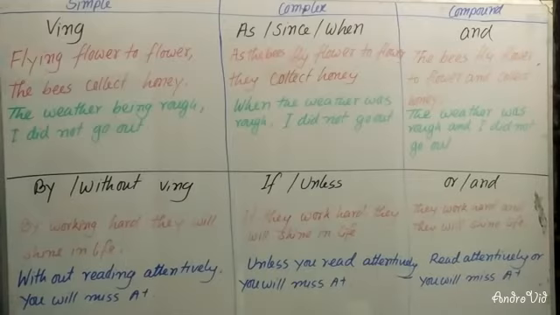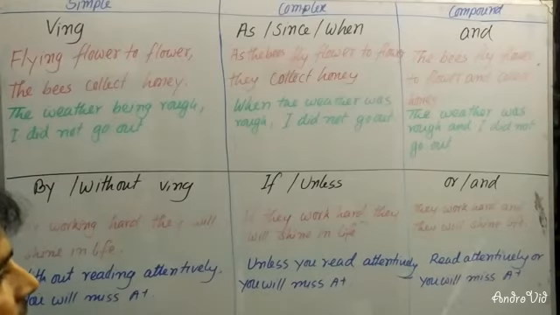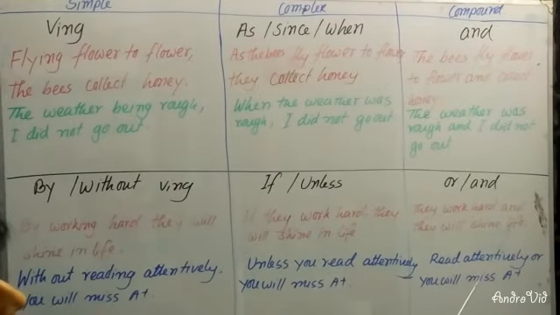By working hard, they will shine in life. This is called a gerund. And at the time of changing into a compound sentence, you will have to use "and" instead of a comma. They work hard and they will shine in life.